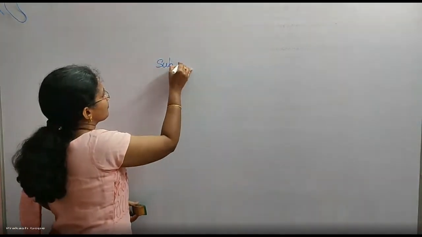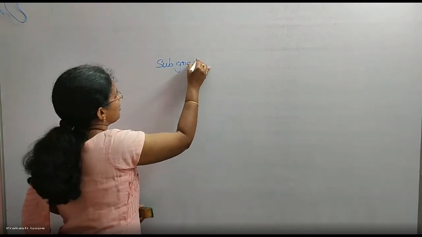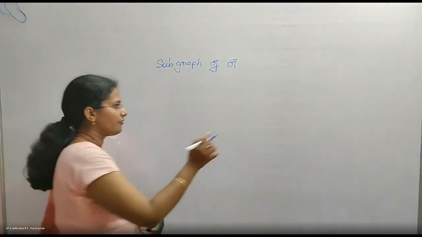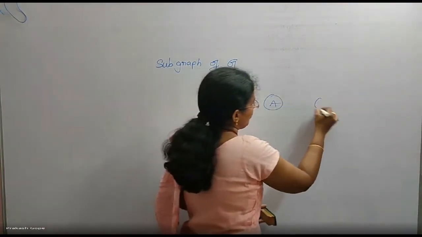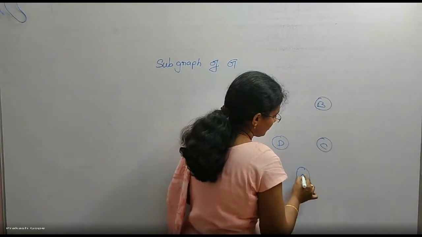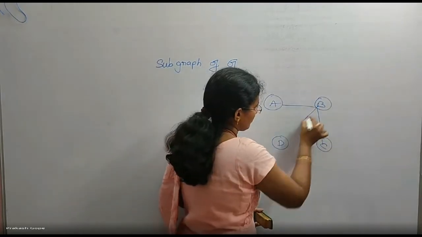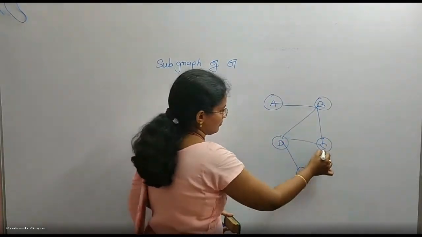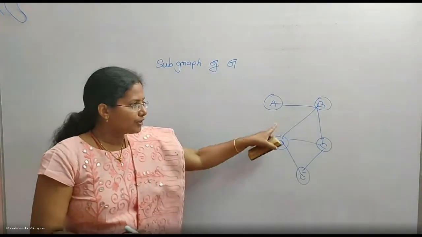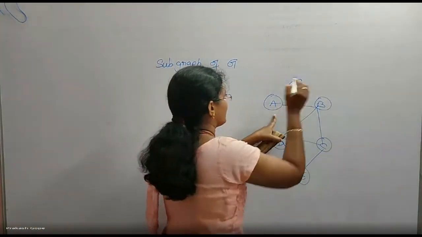Subgraph. Subgraph of original graph G. So there should be a graph first. So let this be the graph. Okay. What is a subgraph of this original graph G?